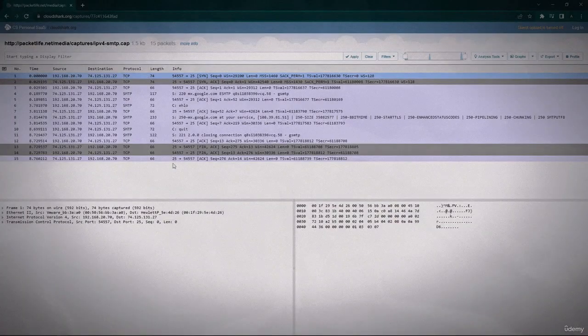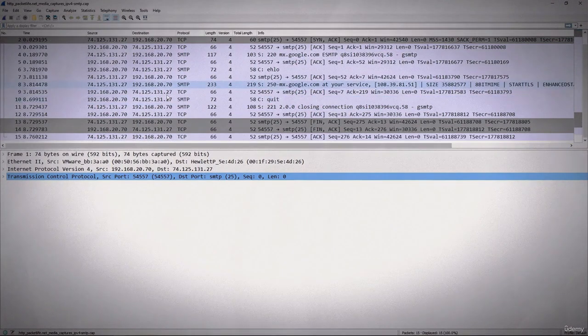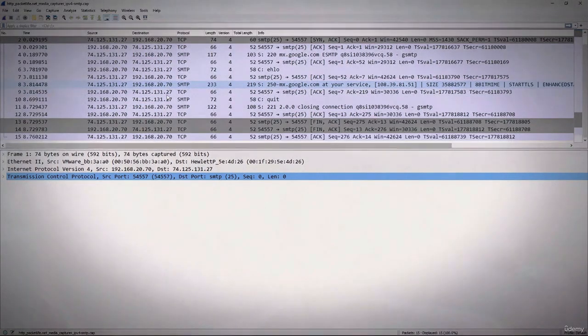So let's step through the handshake and termination. I am here on CloudShark, and you can either follow along in CloudShark or you can go into export and download the file and open this in Wireshark. So I'll go to Wireshark and bring that file there. Now I have opened this capture in Wireshark, and it's almost a perfect example of a complete conversation. I'll scroll up here so you can see that it's really a small capture.